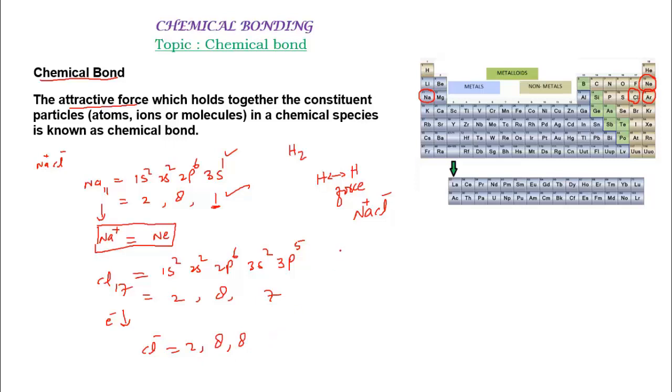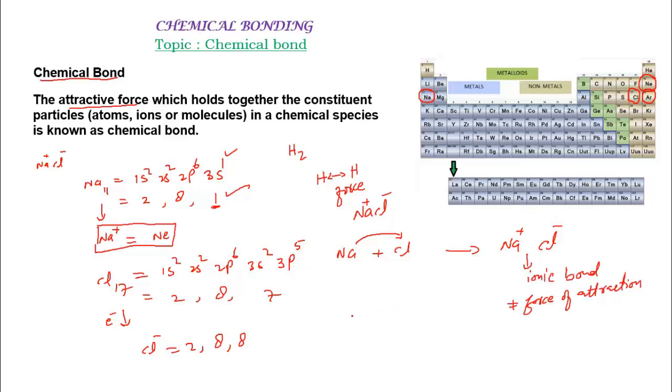That means after the loss and the gain of electrons, when sodium and chlorine react, there is a transfer of an electron from sodium to chlorine. So now sodium becomes Na+ and chlorine is Cl-. These are oppositely charged ions, and there is a force of attraction between the cation and the anion. The force of attraction that holds these ions together is what we call an ionic bond. So an ionic bond is a force of attraction.